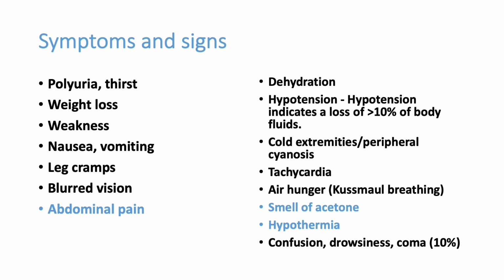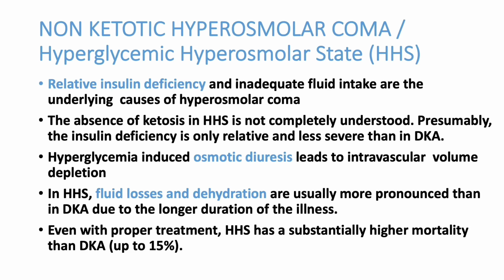Now the main symptoms: most patients may have altered behavior and dehydration. Many patients may complain of severe abdominal pain. The patient can have associated lethargy, loss of volume, and features of other conditions like myocardial infarction or stroke. On examination you can get air hunger, called Kussmaul's breathing, which is part of acidosis. Smell of acetone, hypothermia, and hypotension can be there. Ultimately the patient develops altered behavior, confusion and coma. Then we call it diabetic coma.